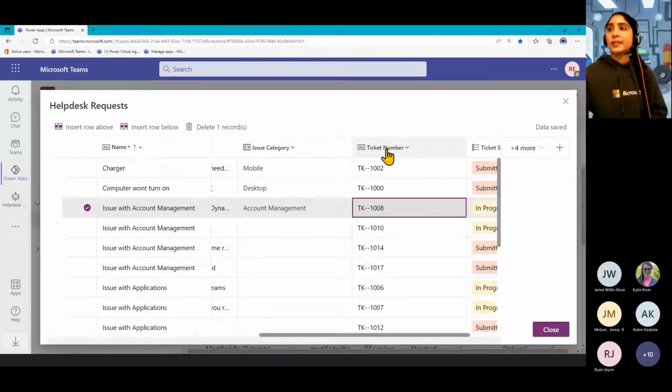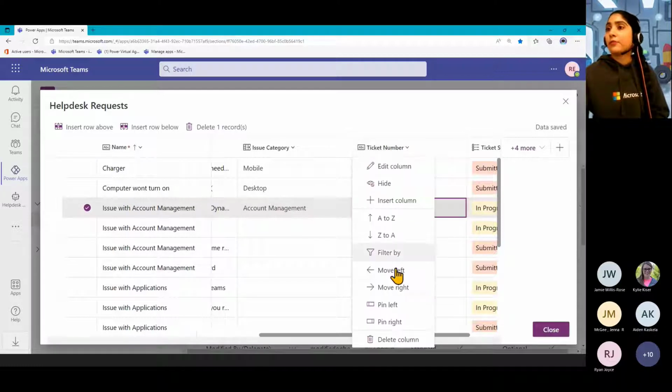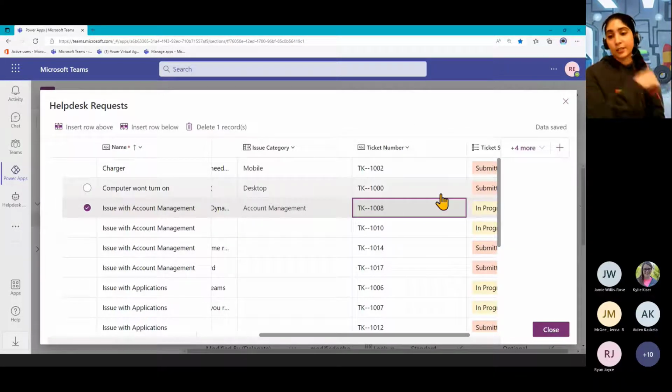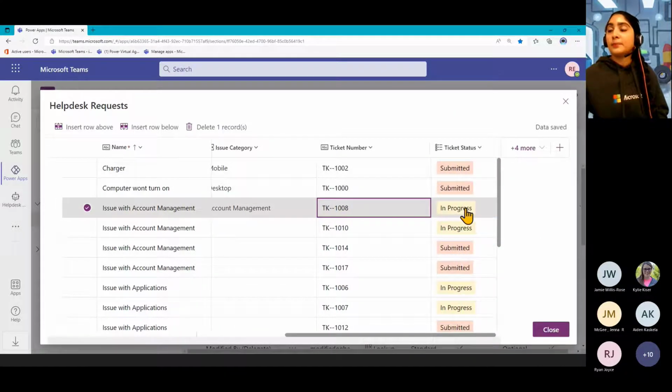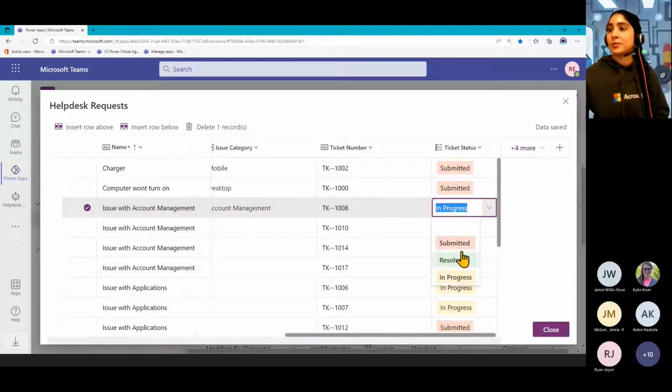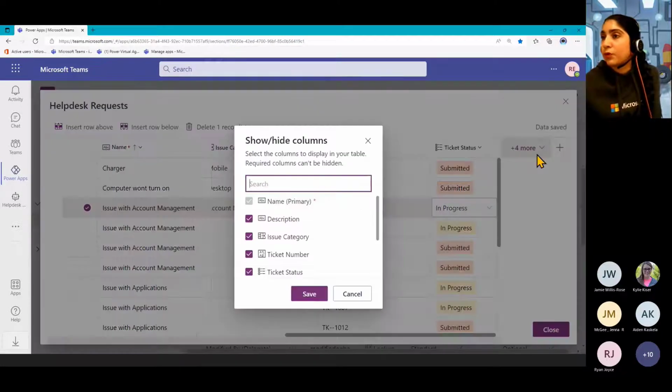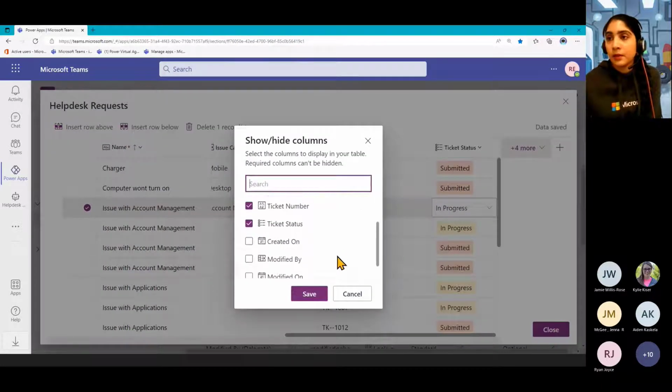This ticket number is an auto number type of column that we've set up so that we can return a number back to the person so they can track it. And I'm also using the choice one here, so we can have some different statuses assigned to those tickets. So is it in progress, resolved, submitted, and you can also allocate different colors to that too. Oh, looks like I have some more here too. Yep, just those ones there.